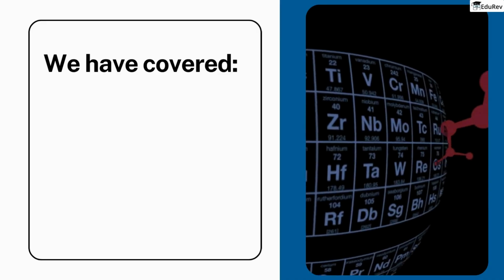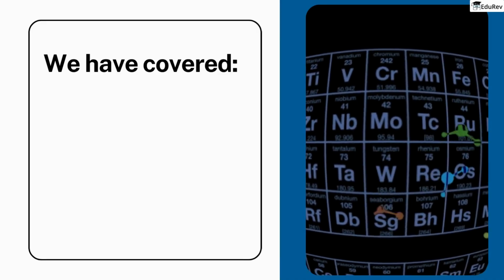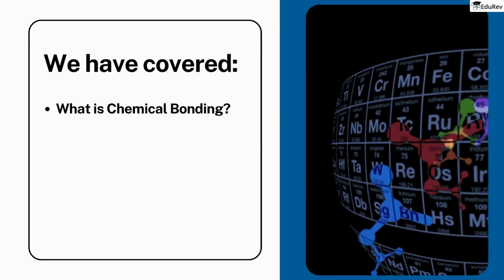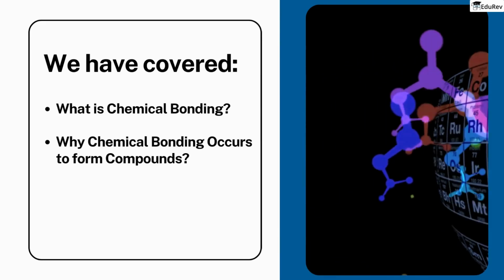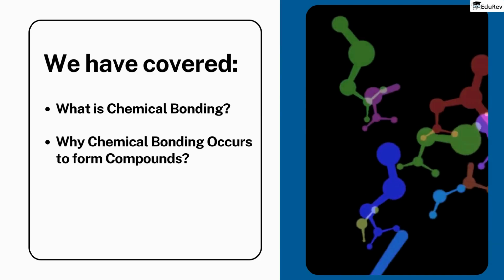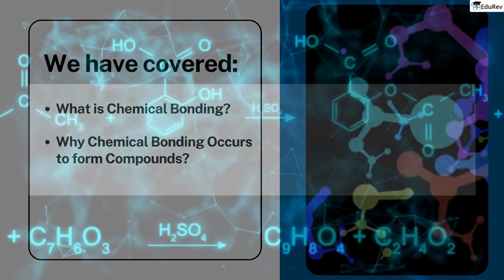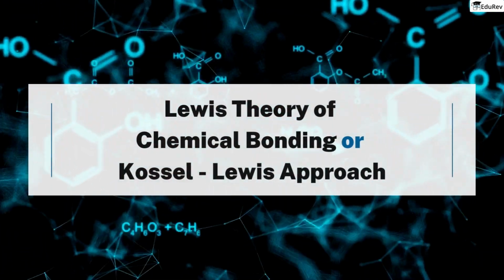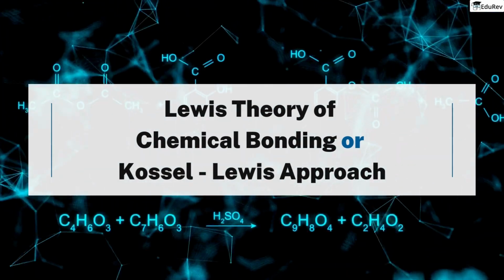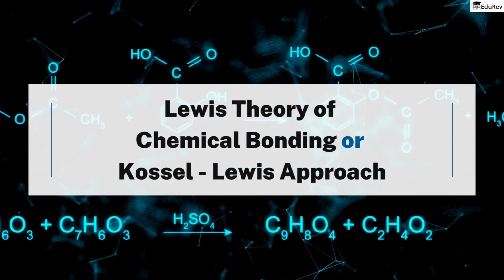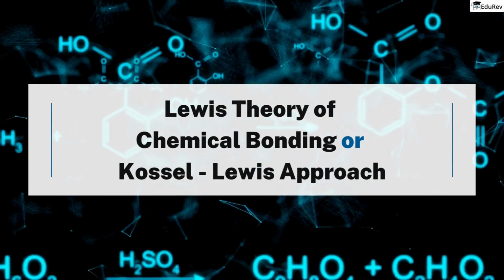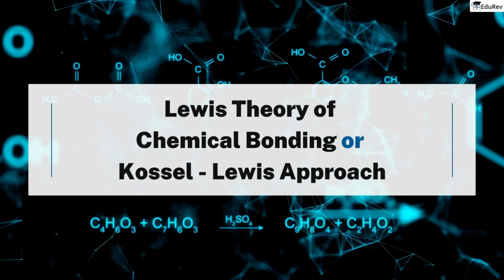Up until this point, we have covered the definition of chemical bonding and the reasons behind its occurrence in compound formation. Moving forward, we will delve into the initial theory of chemical bonding, also known as the Lewis theory or Kossel-Lewis approach. What exactly is the Lewis theory of chemical bonding or Kossel-Lewis approach?